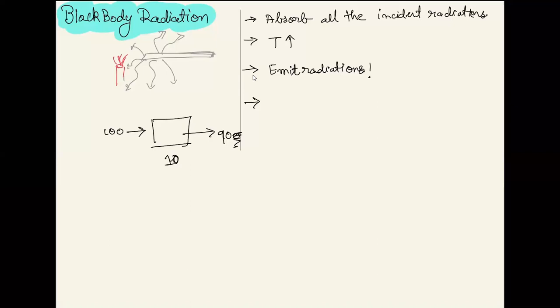Then for a real body we can simply introduce some factor. If the black body was 100% efficient, then epsilon says how much of this black body radiation a real body is doing. So it can be say 0.8, 0.5, 0.2. That means 0.2 times the black body radiating at that same temperature. So if the black body was radiating 100 joules per second, a real body with epsilon 0.2 will radiate only 20 joules per second.